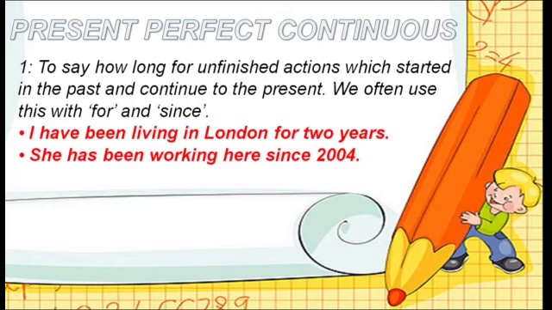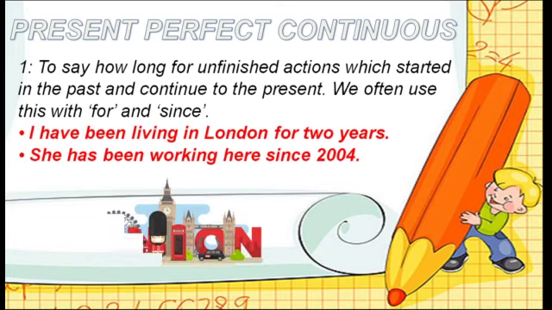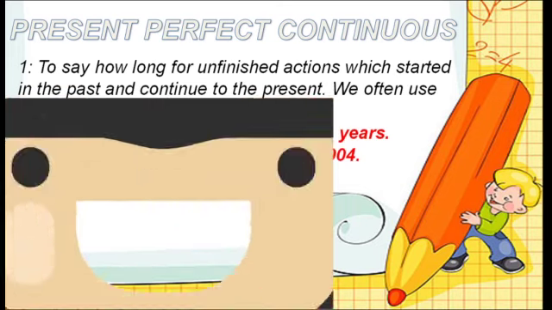Present perfect continuous tense. Dear friend, present perfect continuous tense we are going to use for unfinished action which started in past time until now, the work is going on. In these kind of sentences we have to use for and since. We will use for for duration of time, and we will use since for point of time. Like example is there, I have been living in London for 2 years.